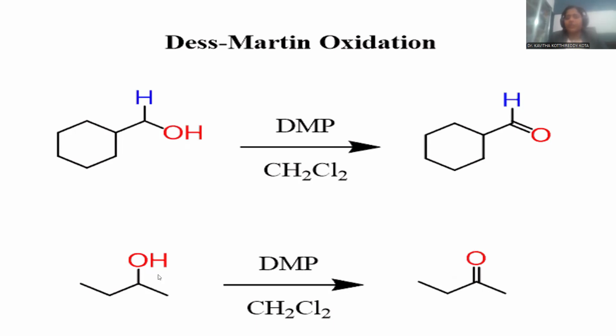This is a simple oxidation, and moreover it is a mild reagent for this oxidation process. If it were a stronger one, what happens? The alcohol would be further converted into a carboxylic acid, right? That's the reason why it is significant for controlled oxidation. If you take a 4-carbon chain containing a hydroxyl at position number 2, and add the Dess-Martin oxidizing agent, the product will be a ketone functionality. This is where Dess-Martin oxidation is meant for the oxidation of alcohol compounds into aldehydes and ketones.